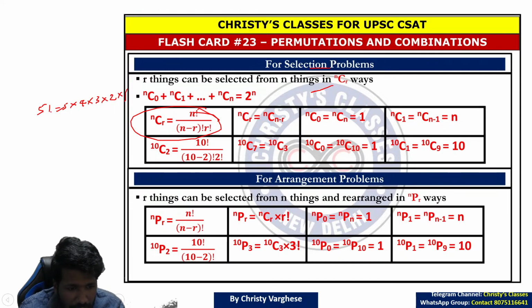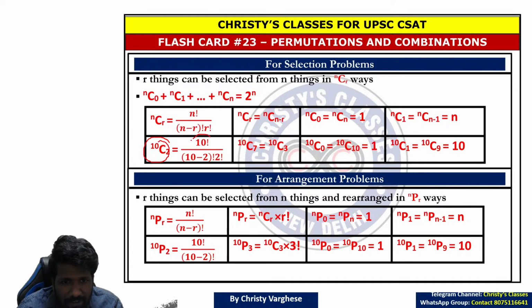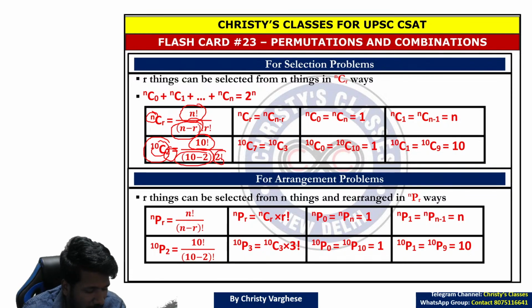So, for example, 10C2 is 10 factorial. nCr is n factorial divided by n minus r factorial. 10 minus 2 factorial into this 2 factorial itself. 10 factorial means what?